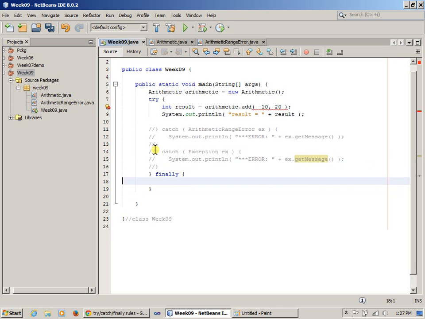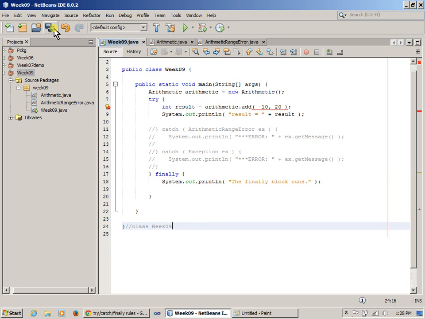And we can say here that it's just going to be a generic message saying that the finally block runs, right? Just runs. So we run something like this. Let's give this a try just to see if the syntax is correct.